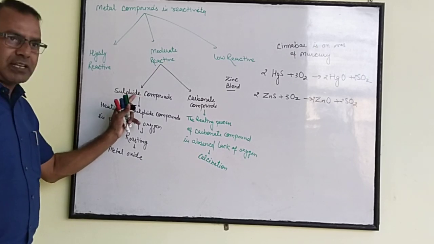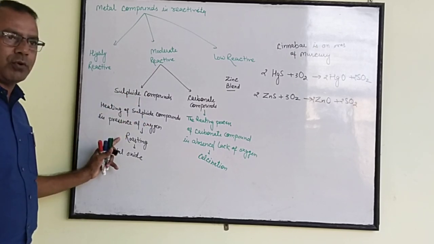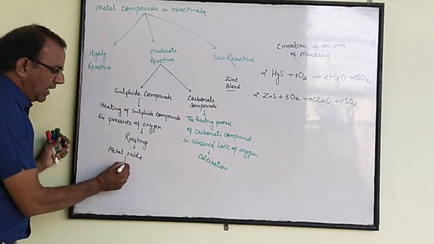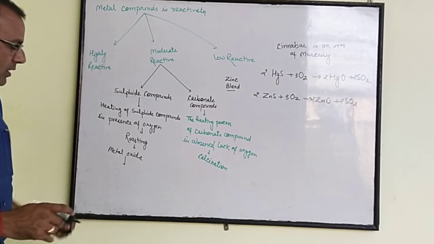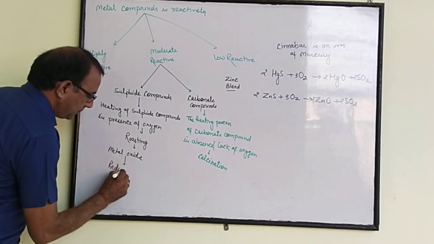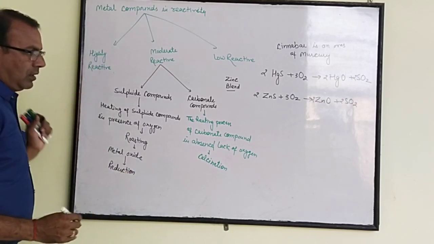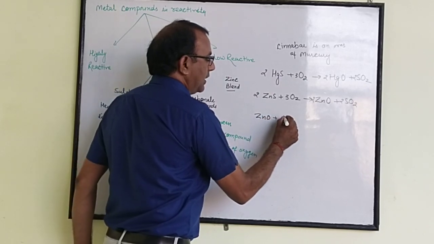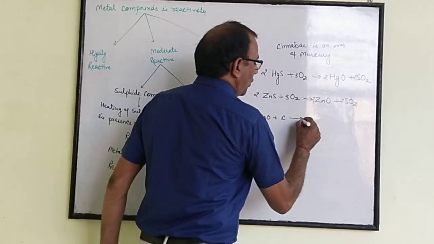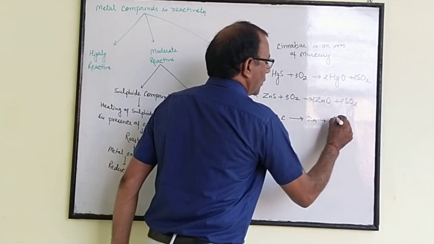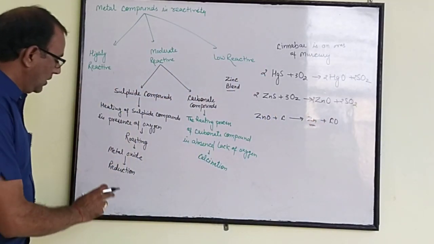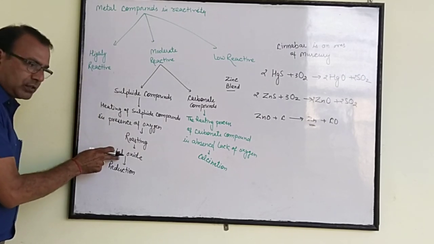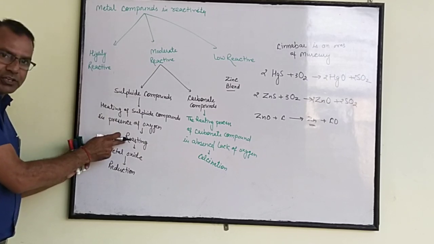The metal sulfide compound, we changed it by heating in presence of oxygen into metal oxide. Now this metal oxide again reacts with a highly reactive metal, and that is called reduction. If we obtain ZnO, zinc oxide reacts in presence of carbon, then we obtain zinc plus carbon monoxide. This is the metal. Firstly, we change the metal sulfide compound into metal oxide with the help of oxygen, that is called roasting.